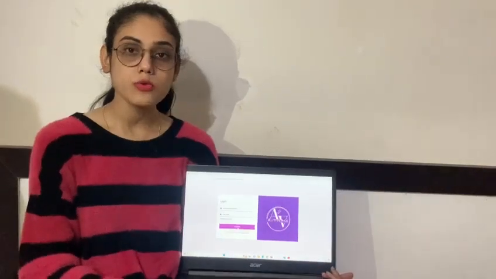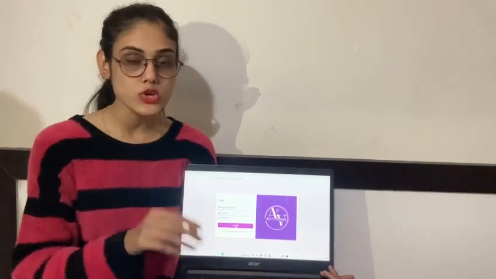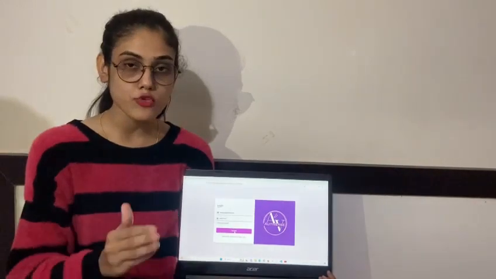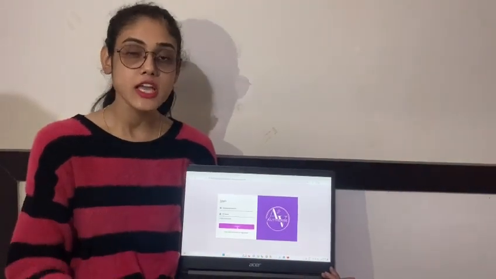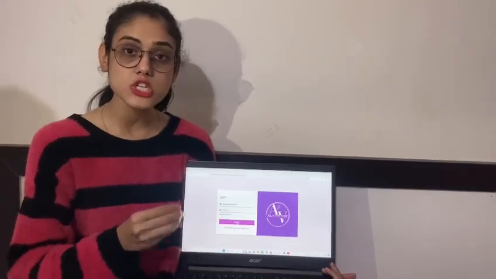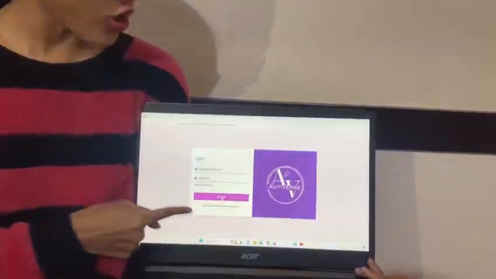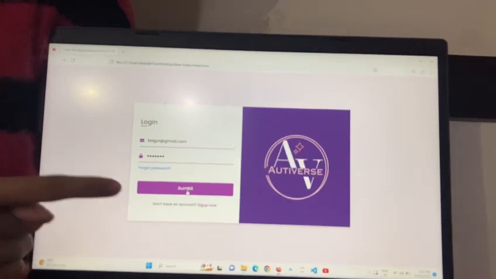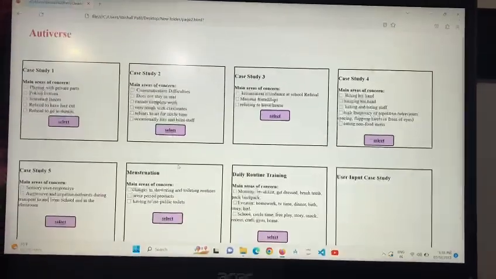Let's start. The problem statement which we are working on is a computerized cognitive retraining program for home training of children with disability and EEG neurofeedback. So let's see how our application is going to work. Firstly, this is the login page where the user has to log in. So we'll just submit the information.